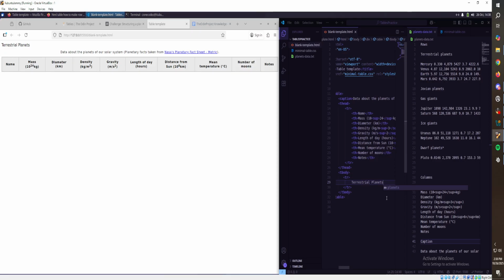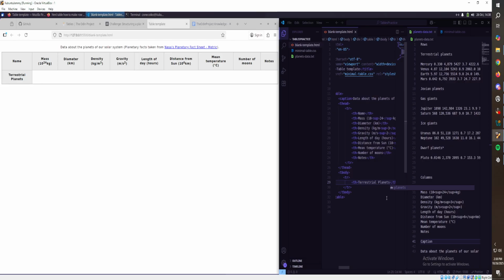That is not what I expected. Oh, wait. We can do a TH terrestrial. So there we go. We don't like that. So what we need here, I think we do row span. I think 9.